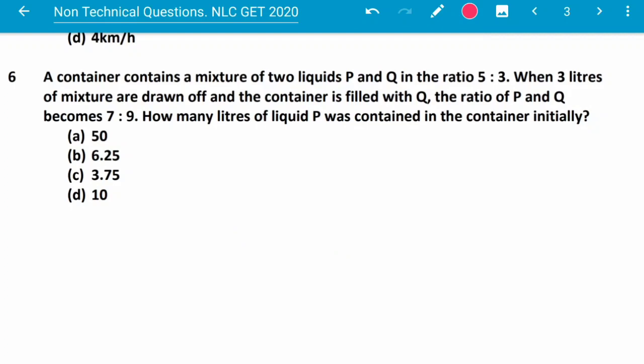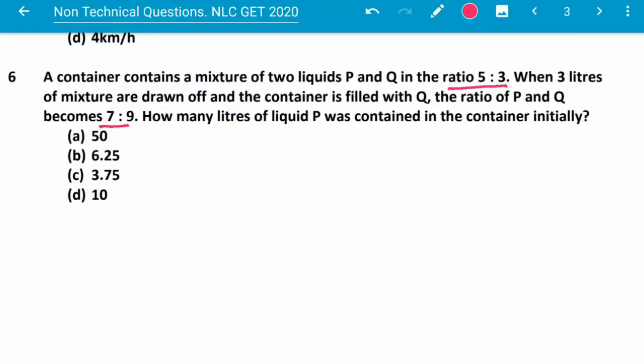A container contains a mixture of two liquids P and Q in the ratio 5:3. When 3 liters of the mixture are drawn off and the container is filled with Q, the ratio of P and Q becomes 7:9. How many liters of liquid P was contained in the container initially?